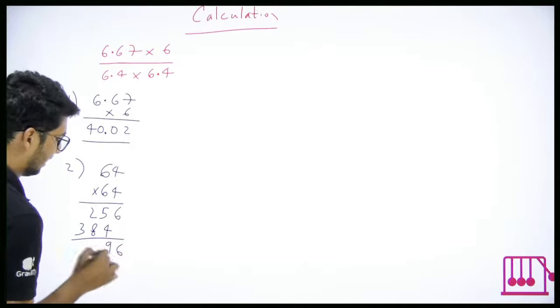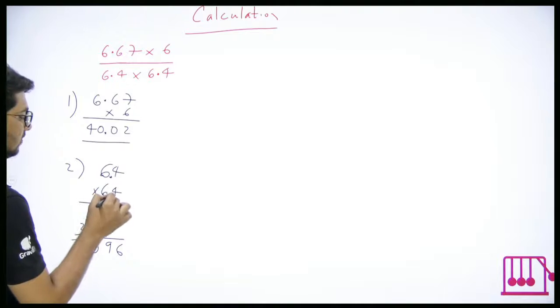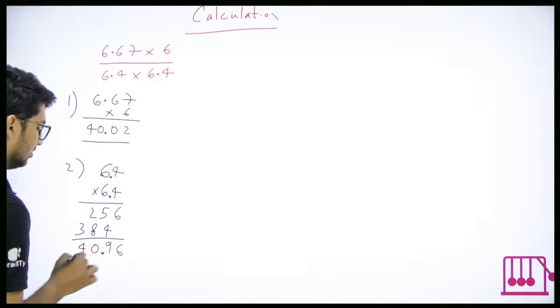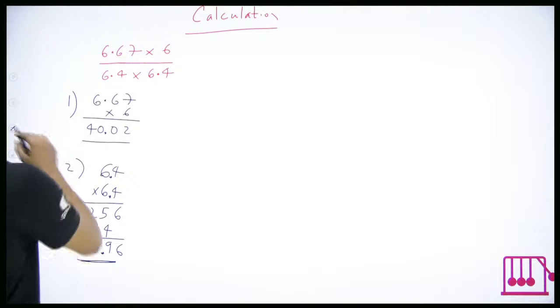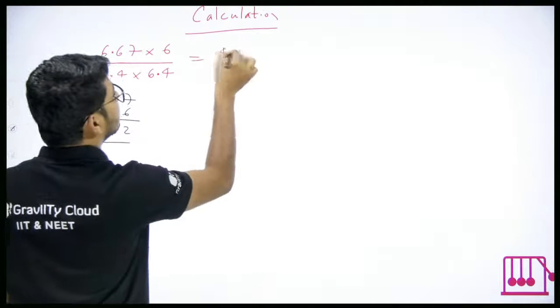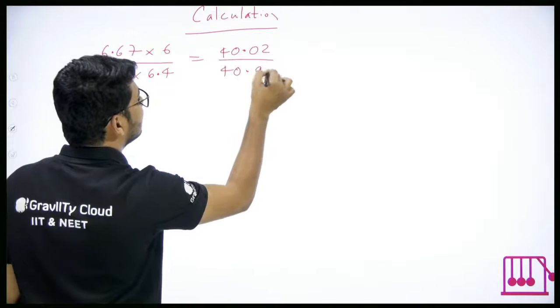So it is 4096. So it is 6.4 into 6.4, 2 decimal places, so 40.96. So I multiplied them and I have got it, so let me use them here. It is 40.02 upon 40.96.